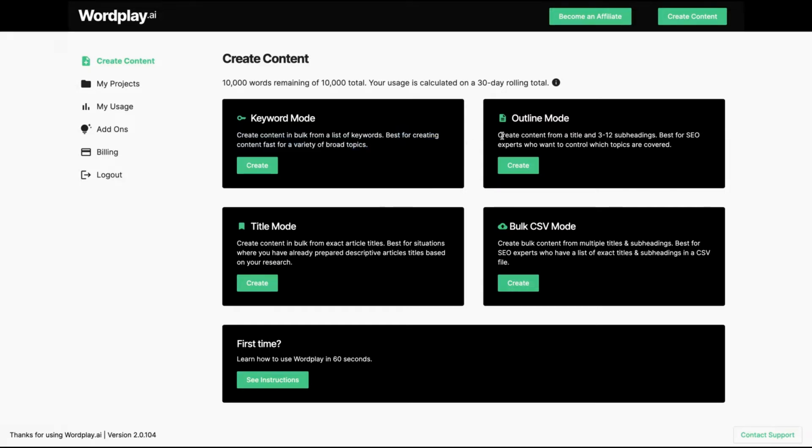The outline mode creates content from a title and 3 up to 12 subheadings, best for SEO experts who want to control which topics are covered. The title mode creates content in bulk from exact article titles, best for situations where you have already prepared descriptive article titles based on your research.